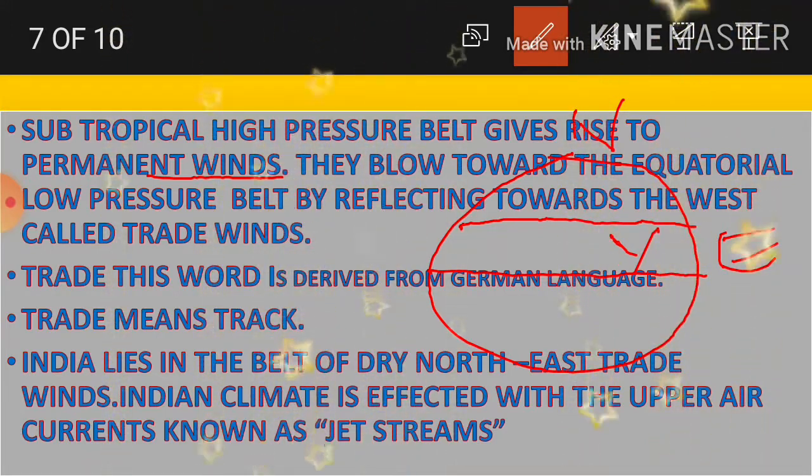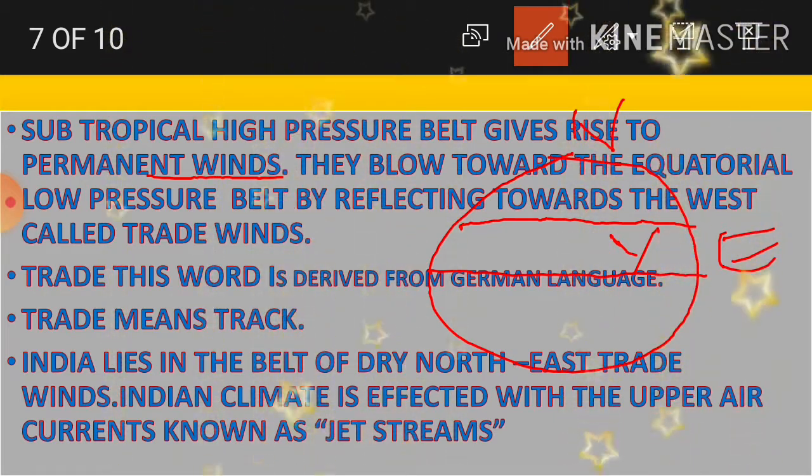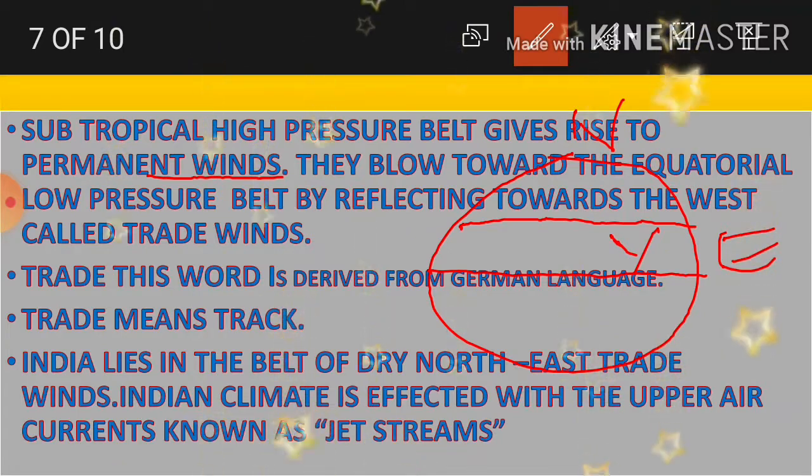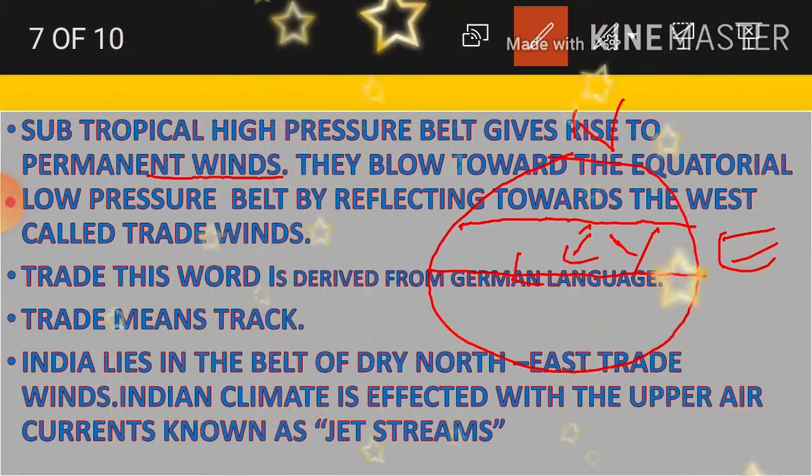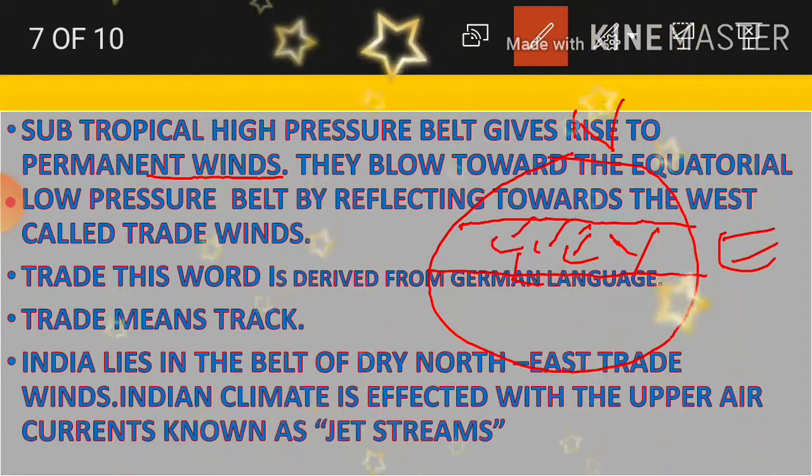So due to this type of wind forces, we are getting jet streams, that we have seen. Once you read here: subtropical high pressure belt gives rise to permanent winds. They blow toward the equatorial low pressure. This is the low pressure area, as I have already shown you. They are moving in this direction.